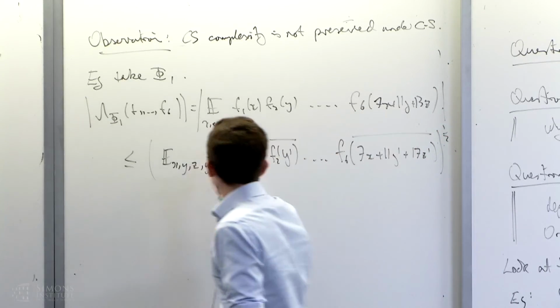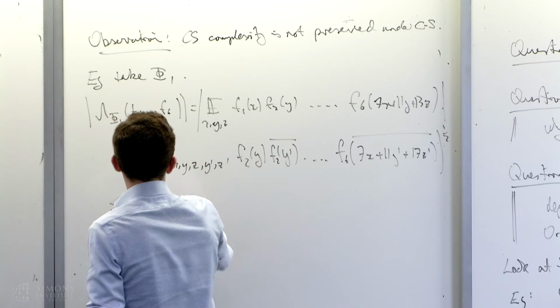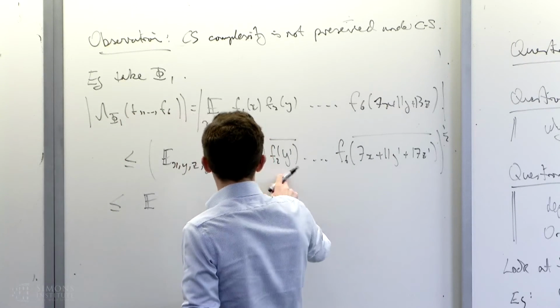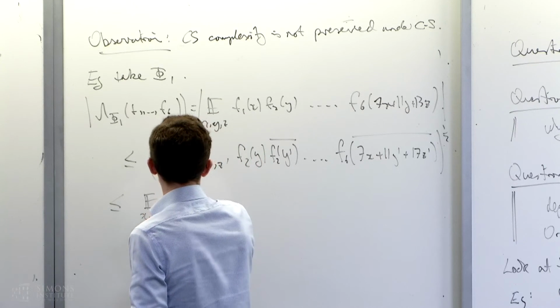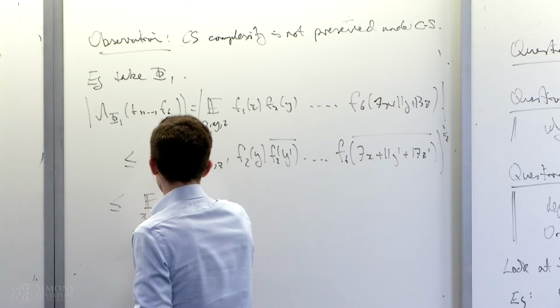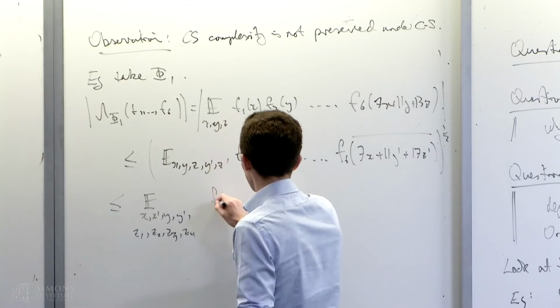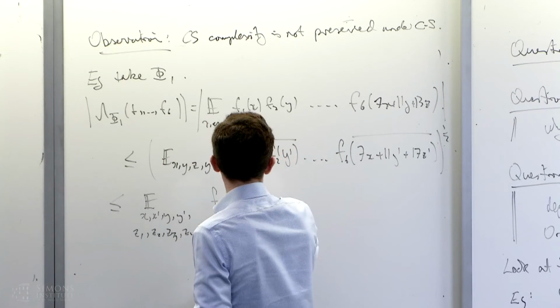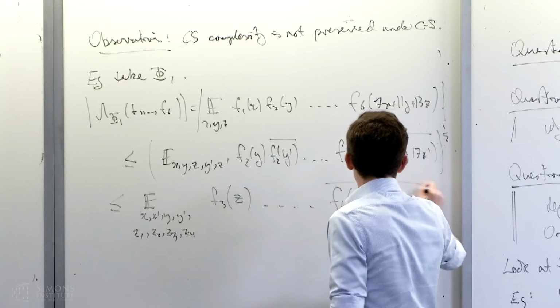Okay, and then I'm going to do it again in both copies of these y variables. So I'm going to get expectation over, these 2's have gone, what'll it be? x, x prime, y, y prime, z1, z2, z3, z4, some rubbish that I get by doing Cauchy-Schwarz, and then I start off with an f3 of z, and then all the way up to an f6 of some rubbish.